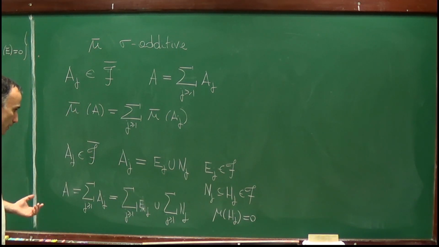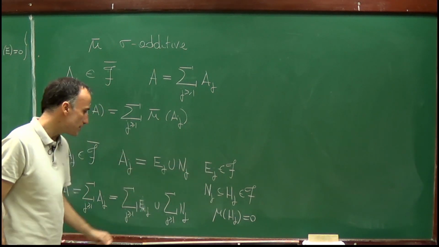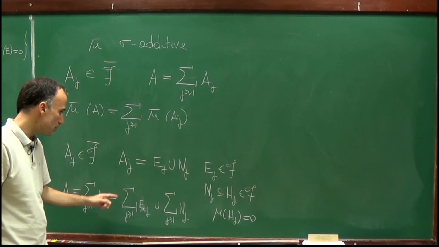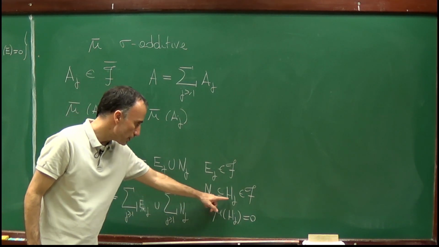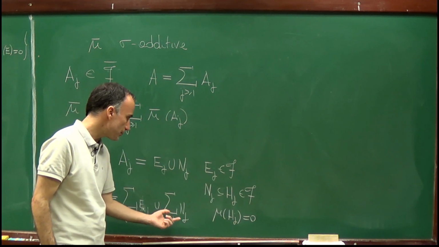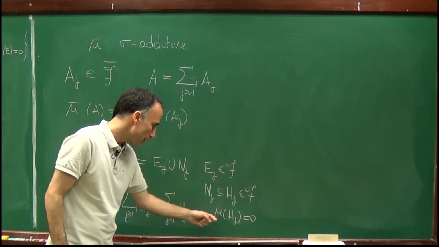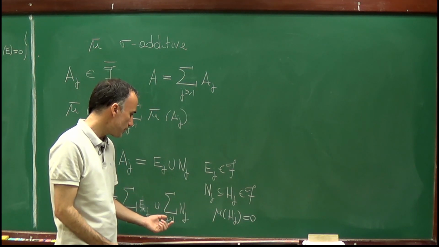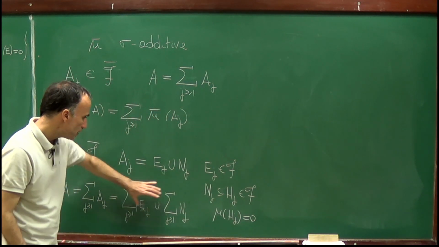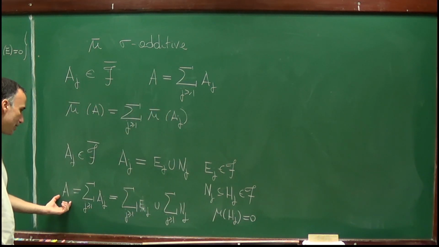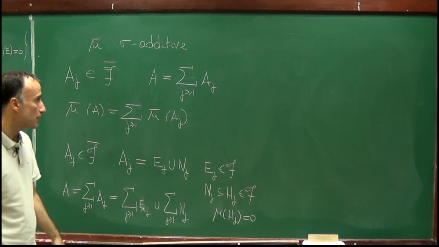In any case, since E_j belongs to the sigma algebra, this union belongs to the sigma algebra. On the other hand, N_j is contained in A_j, so this union is contained in the union of A_j, and the union of A_j has measure smaller than or equal to the sum of the measures, and the sum of the measures is 0. So we have here a representation of the set A in terms of a set in the sigma algebra and a negligible set.